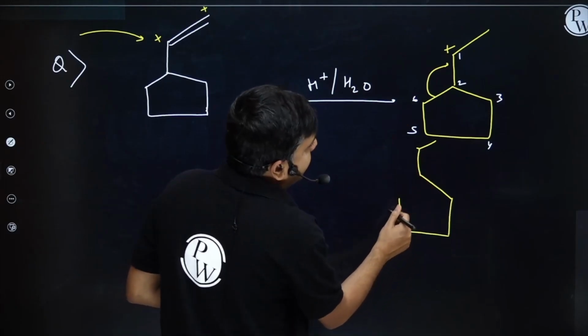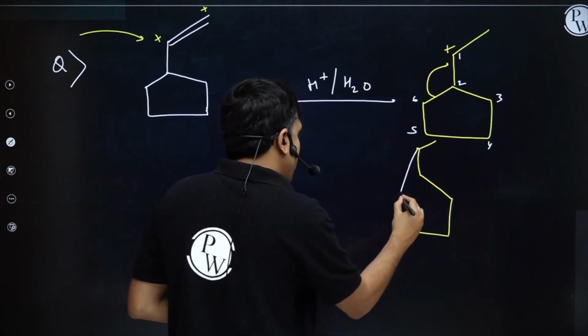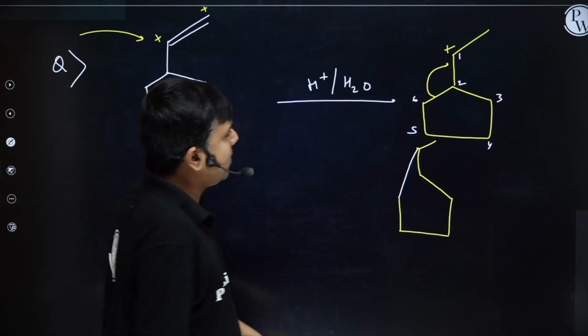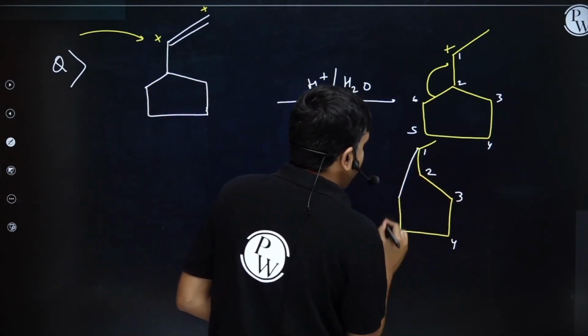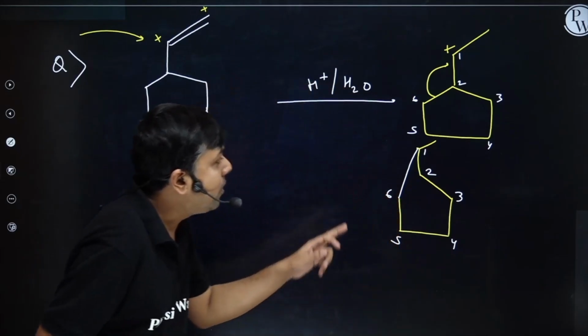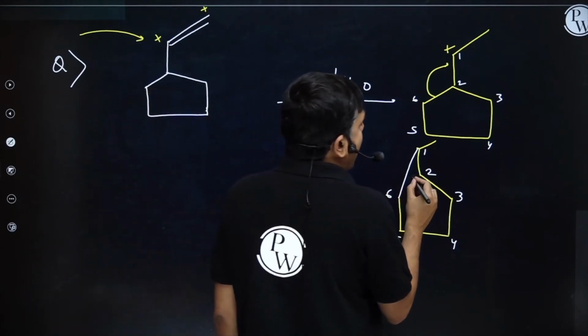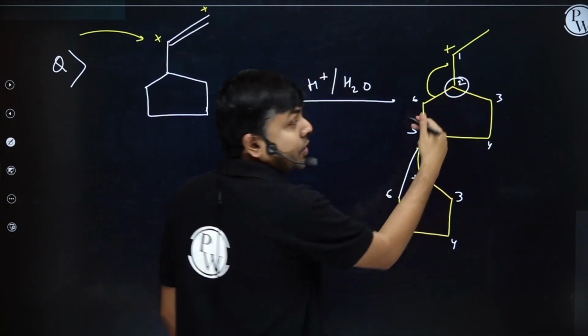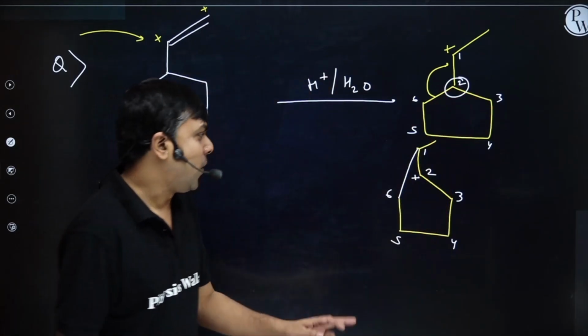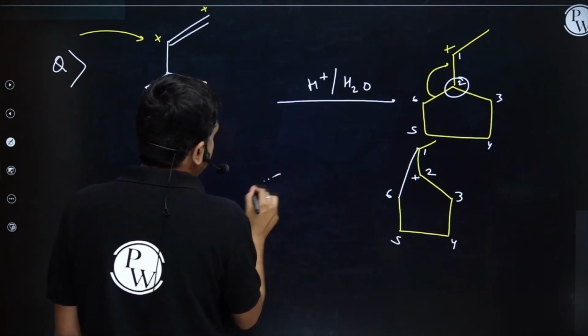So can I simply connect this bond over here? Now it's 1, 2, 3, 4, 5, 6, and on carbon number 2, I'm having a positive charge because this particular carbon is losing one bond, right? Okay. Now can I draw it in a better way?